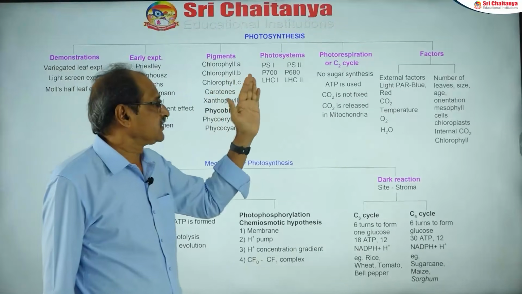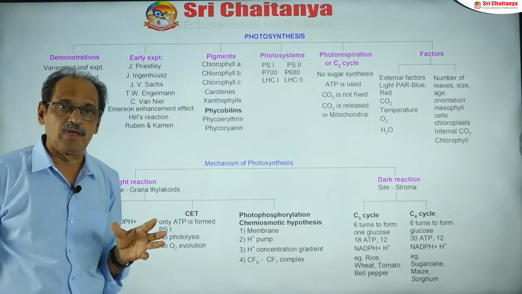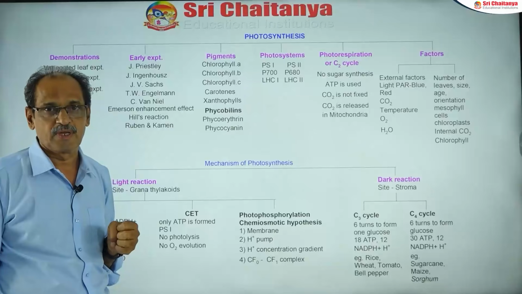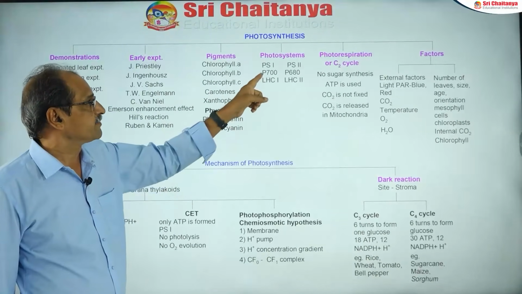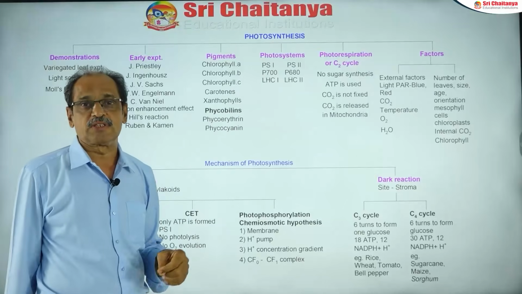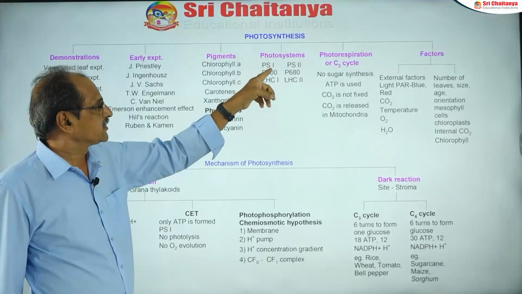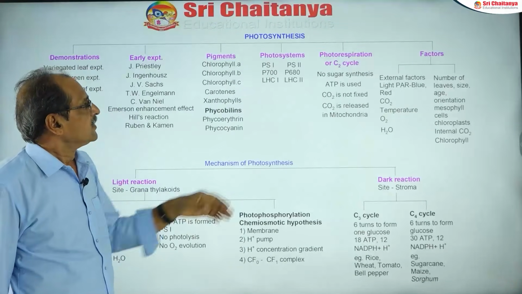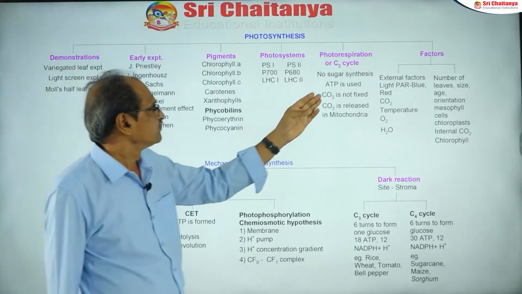Next, the organization of photosystems: how these pigment molecules are associated with proteins in the thylakoid membranes. Finally, they organize into photosystems. There are two types of photosystems, PS1 and PS2, named based on the order of discovery. Later we will see the components of the photosystems also.